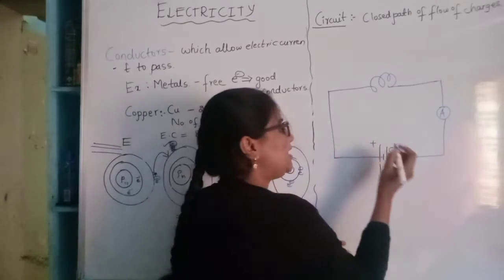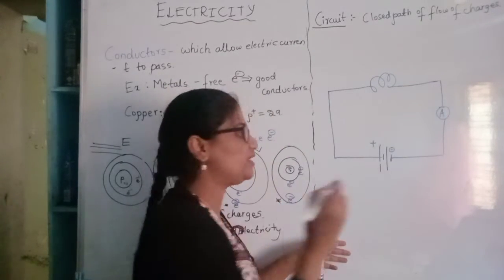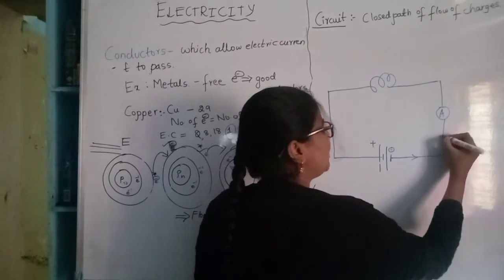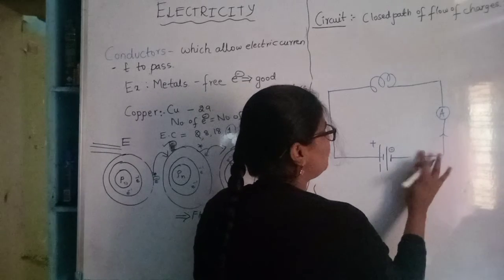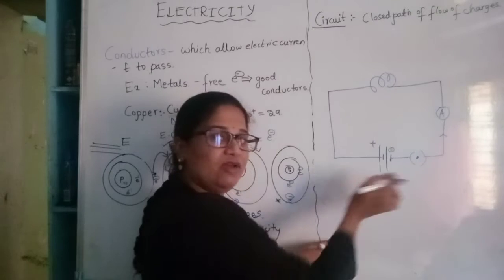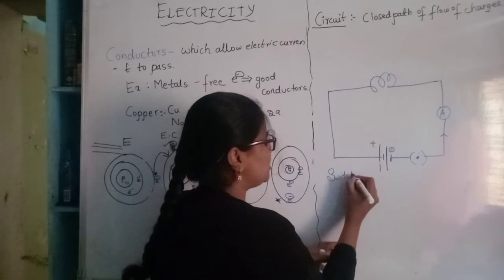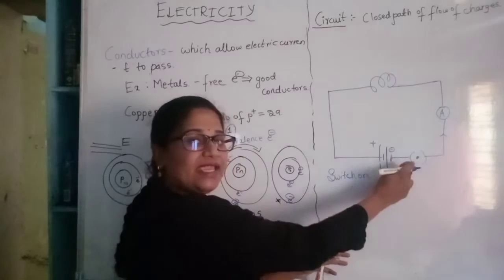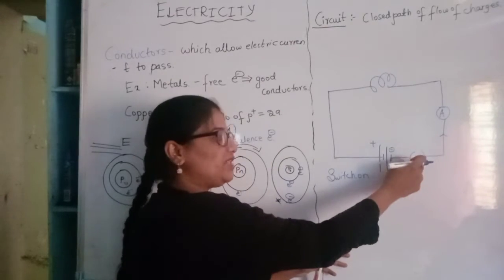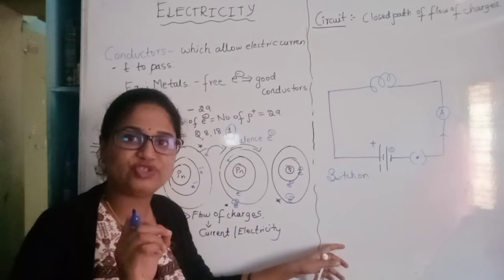From the negative terminal, the flow of electrons begins. Here we have the switch. When the switch is on, the symbol, the bracket with a dot, indicates the switch is on.